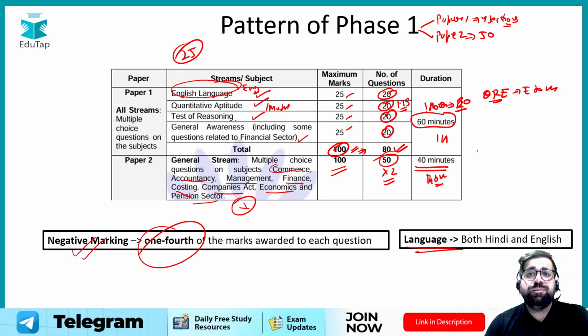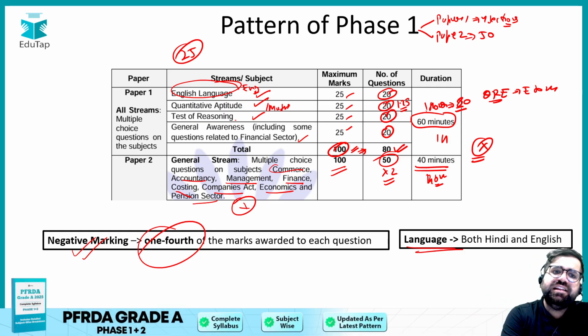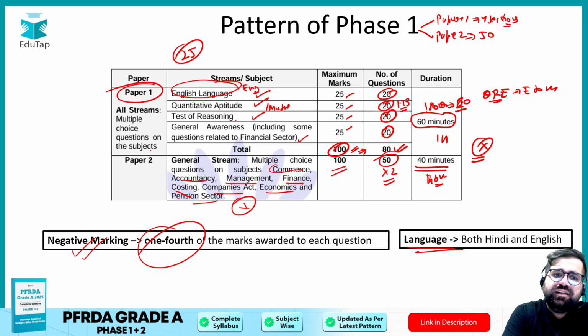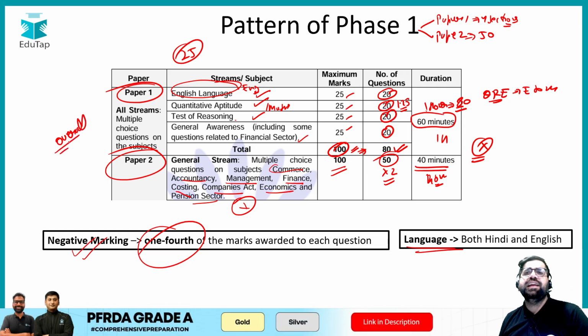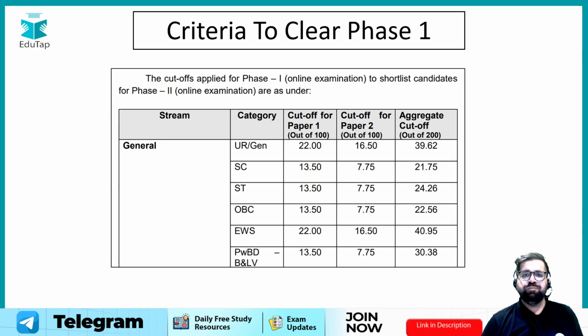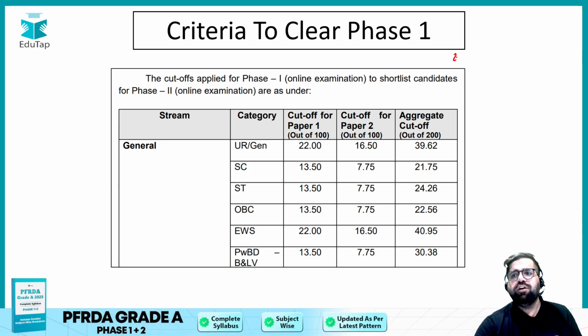Now if you ask me, is there any sectional cutoff? No, there is no sectional cutoff, but there is a paper-wise cutoff. Basically there will be a separate cutoff for paper 1, a separate cutoff for paper 2, and then there is an overall cutoff also. So there are 3 cutoffs: for paper 1, for paper 2, and the overall cutoff. Let's see the cutoff of the last conducted exam, from 2022.